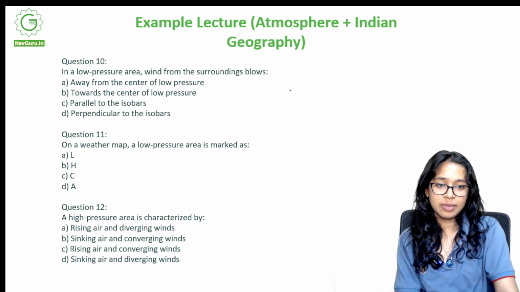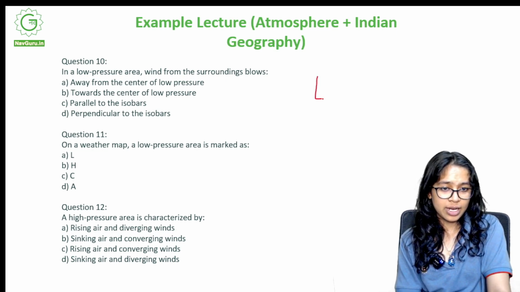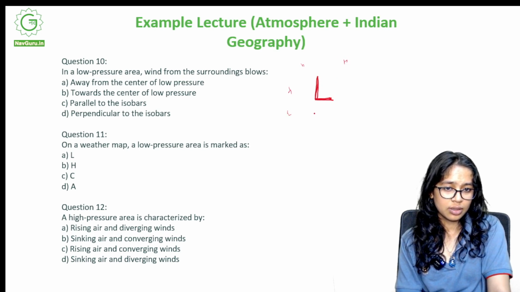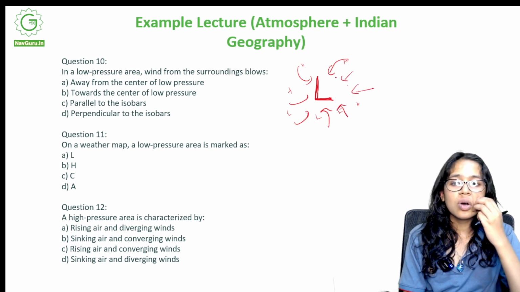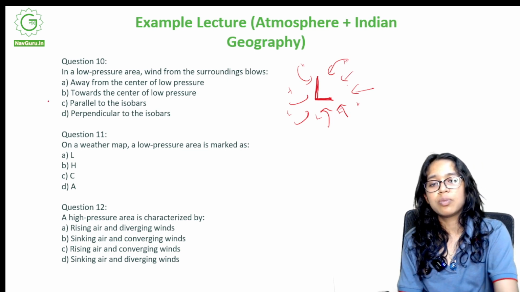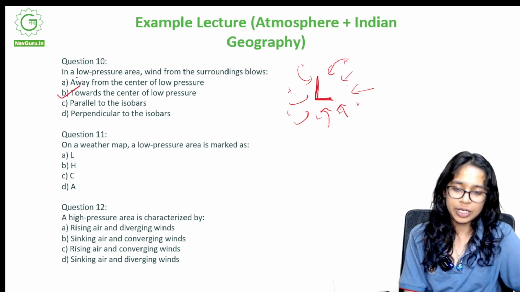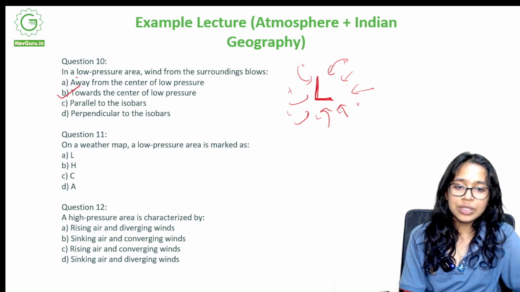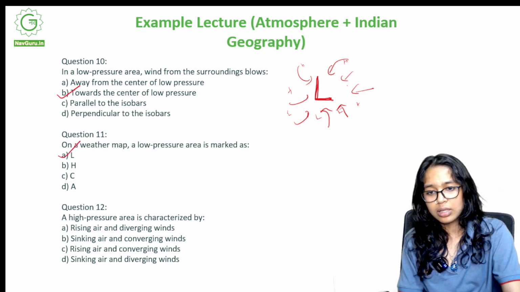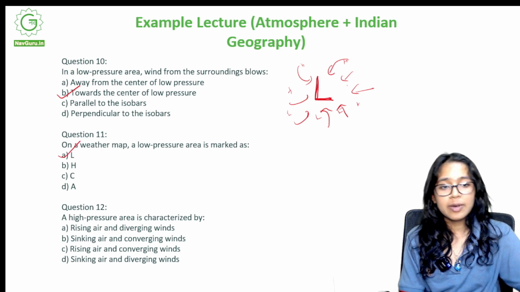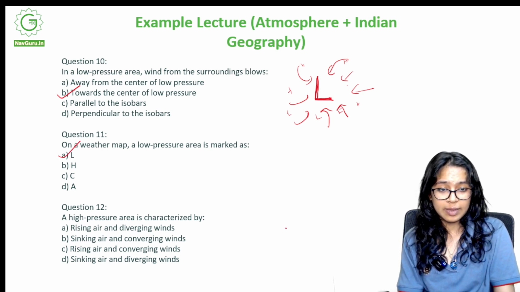So low pressure area means, let's build this up. This is L. Pressure is low here, this is high. Winds will blow inside. So in a low pressure area, wind from surroundings blows towards the center of low pressure. On a weather map, a low pressure area is marked as L. A high pressure area is characterized by, now let's see this again. Let's make this also high.